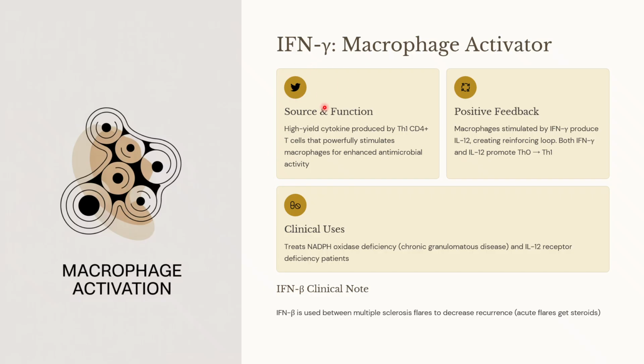The clinical uses are in cases where there is NADPH oxidase deficiency, as in chronic granulomatous disease, as well as in interleukin 12 receptor deficiency. Interferon gamma can be used to treat because it is used as an addition to kill the pathogen that is being taken. Similar to interferon gamma, interferon beta is used between the multiple sclerosis flares to decrease the recurrence. Acute flare in multiple sclerosis is treated with steroids, but the recurrence is prevented by interferon beta.